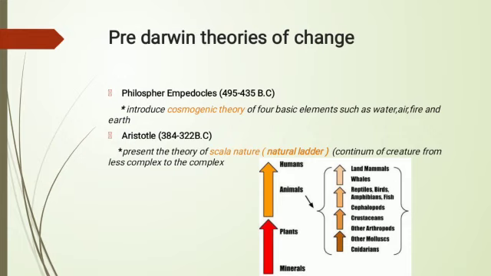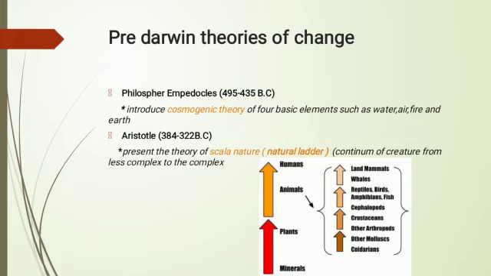Darwin was not the first who studied evolution. Before Darwin, many scientists presented theories which are based on evolution, such as the philosopher Empedocles. Philosopher Empedocles introduced the cosmogonic theory. According to this theory, everything which is present in the world is a combination of four basic elements, and these basic elements are fire, earth, water and air.